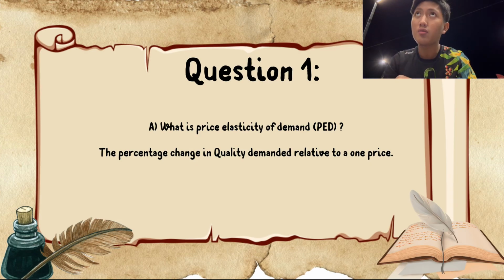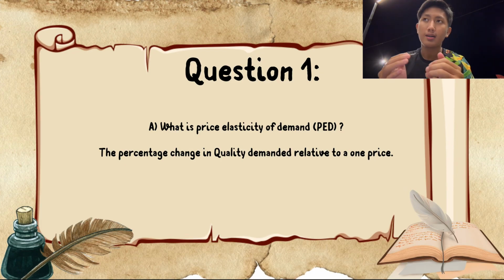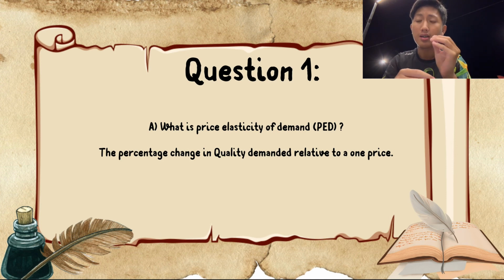So I can give you an example. Imagine that you are an ice cream lover. When the price of ice cream increases a little bit, you can still buy it, but not as often.